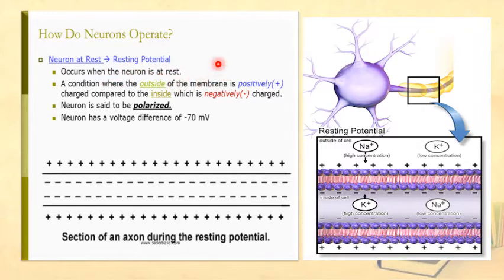Don't forget the state of the neuron: it is at rest. And a resting potential is a condition where the outside of the membrane is positively charged compared to the inside, which is negatively charged. In this case, we say that the neuron is polarized and it has a voltage difference of minus 70 millivolts.